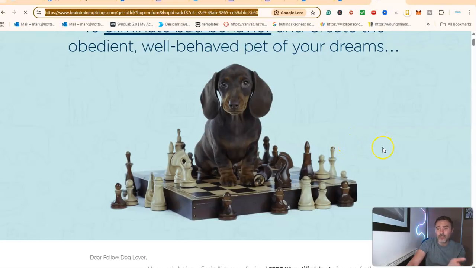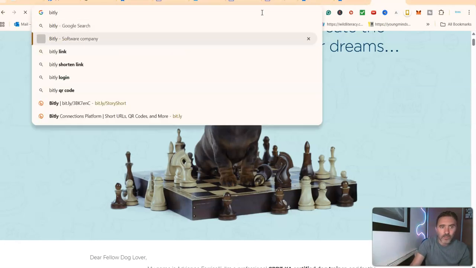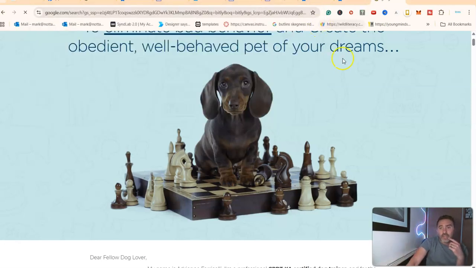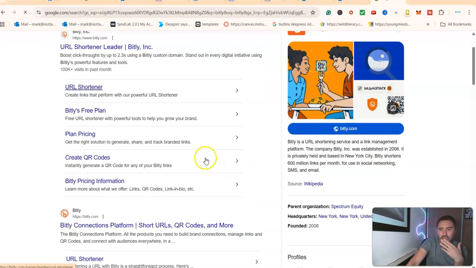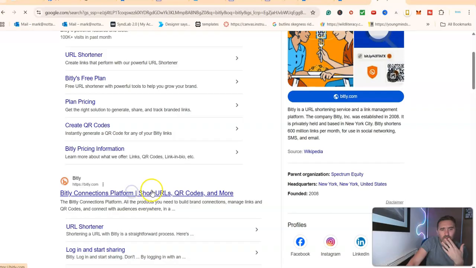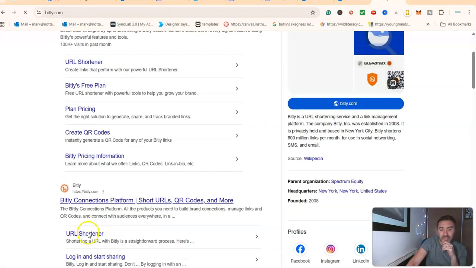Or you could even use a link shortener, which basically means instead of it being a really long link like this, you can just shrink it down. So I'll show you one that's free. You can just go over to bit.ly, go over here, and you just simply put in your long, ugly link. In fact, I think I've got a bit.ly account from a while ago. Let's have a little look and I'll show you. But basically, you can see on here, we're just shortening the URL.